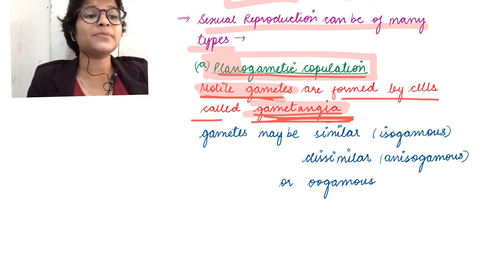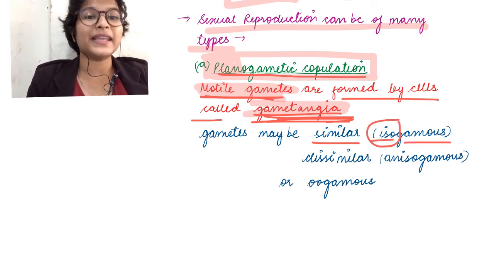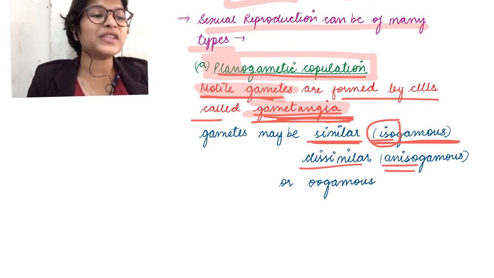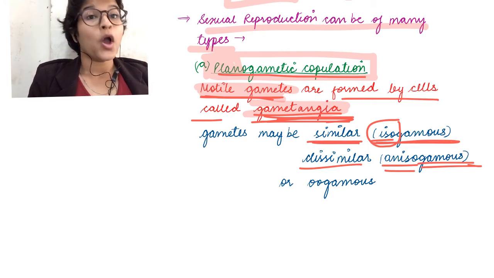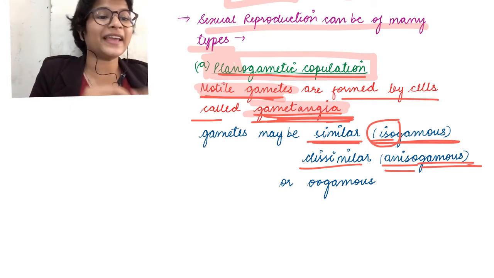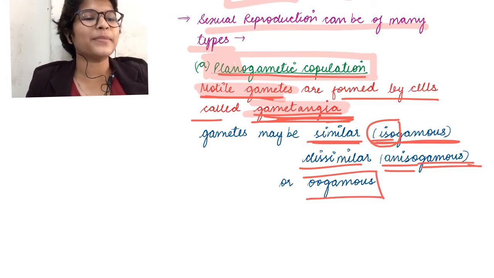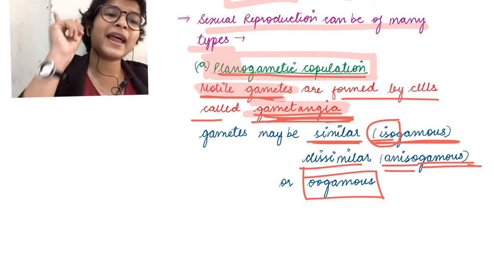Now these gametes may be similar, that is isogamous, or they could be dissimilar, that is anisogamous. Or they could be a third variant like in algae, that is oogamous. Now what did I tell you over there in algae?